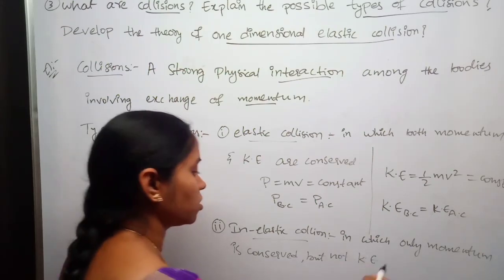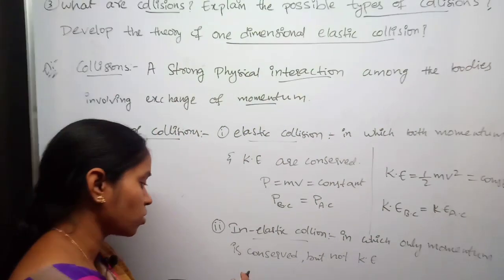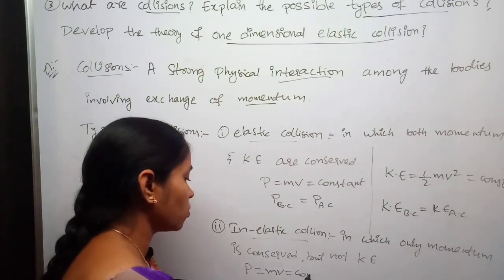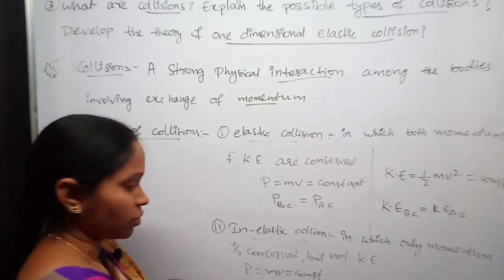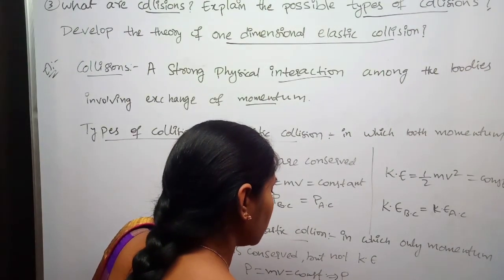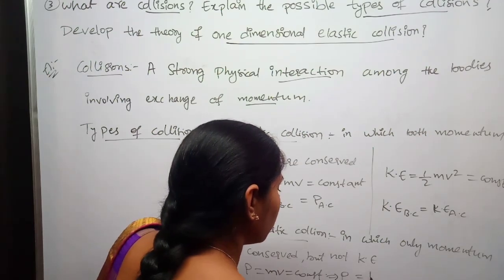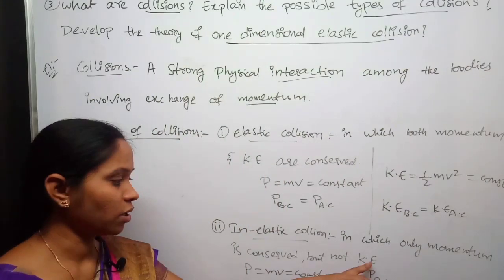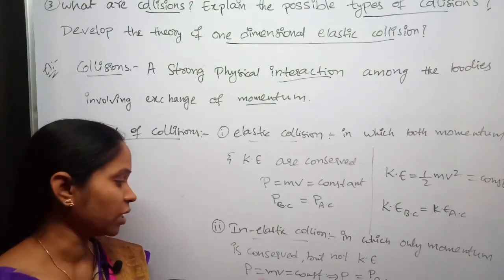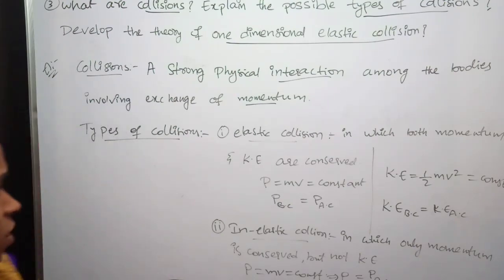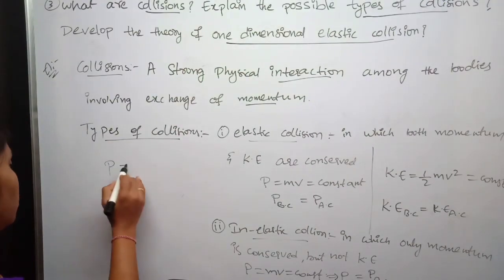Kinetic energy is not constant. Only momentum P equals mv will remain constant. That is, momentum before collision will be equal to momentum after collision. Kinetic energy changes in case of inelastic collision. And this momentum will be conserved